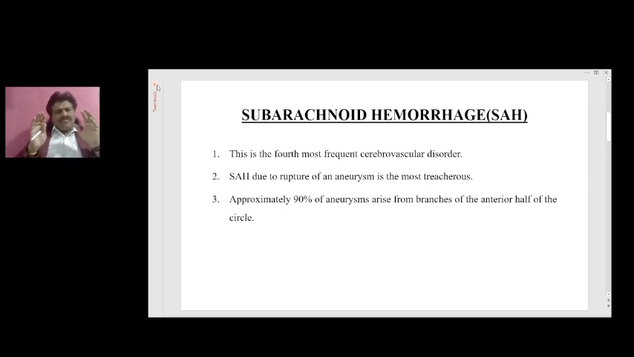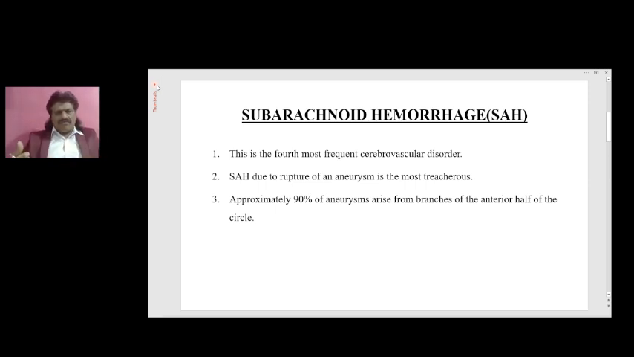So if the hemorrhage is confined to subarachnoid space only, there will be severe excruciating headache but no focal neurological deficit. But if it enters the brain parenchyma and affects the cranial nerves or other structures, there will be neurological manifestations depending upon the site involved. For example, if the posterior communicating artery is involved, there will be third nerve palsy. Approximately 90% of the aneurysms arise from the branches of the anterior half of the circle of Willis.